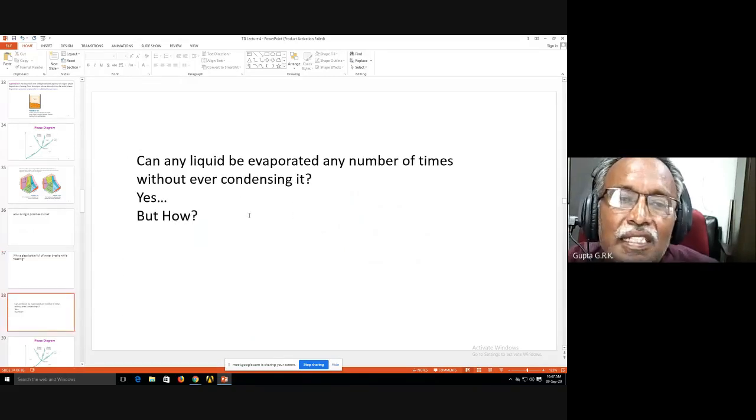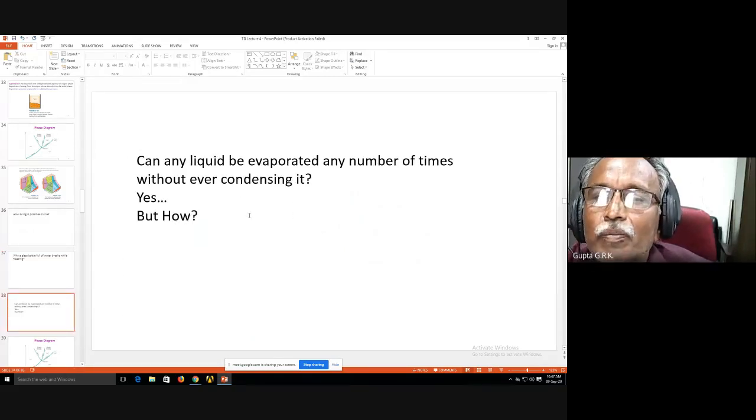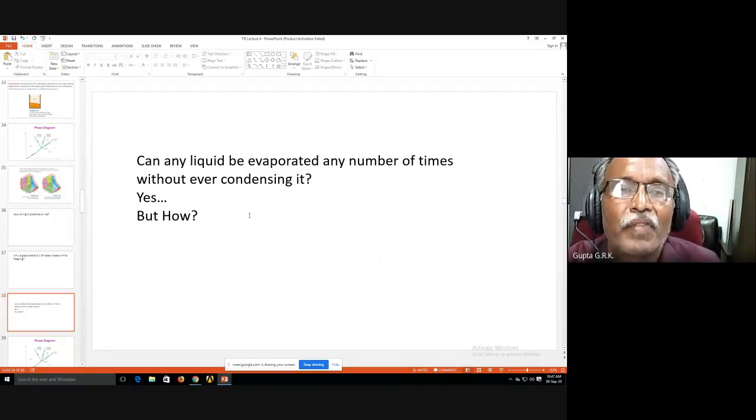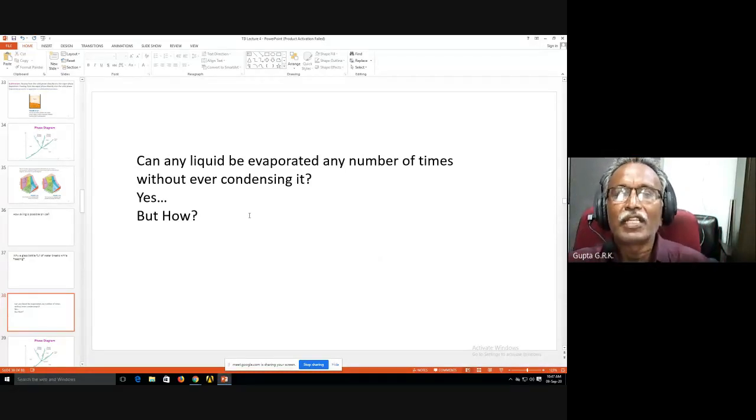And another interesting thing: can any liquid be evaporated any number of times without ever condensing it? I will evaporate a liquid, I don't condense it, again I will evaporate it. And again I don't condense it, again I evaporate it. I evaporate it any number of times. How is it possible?